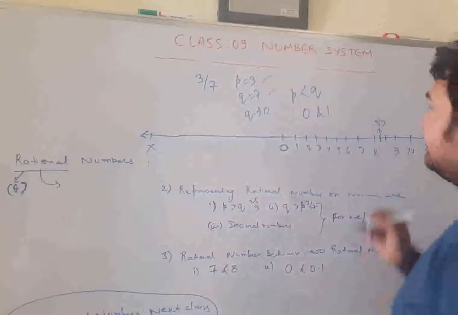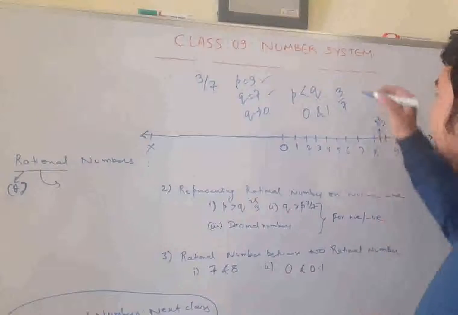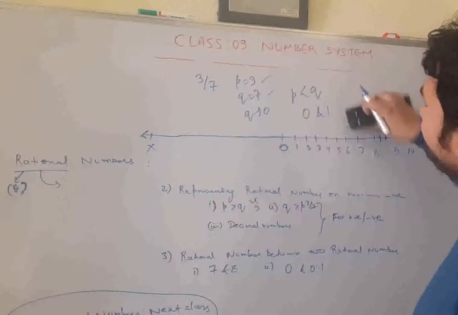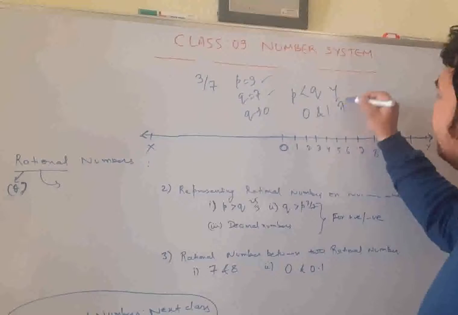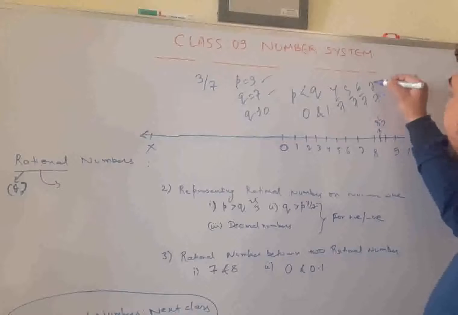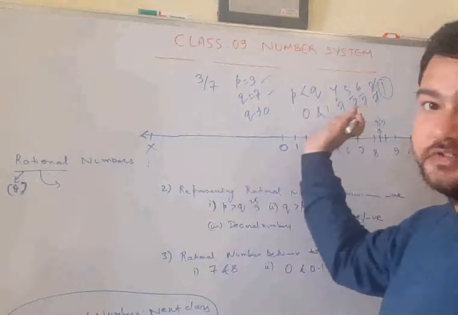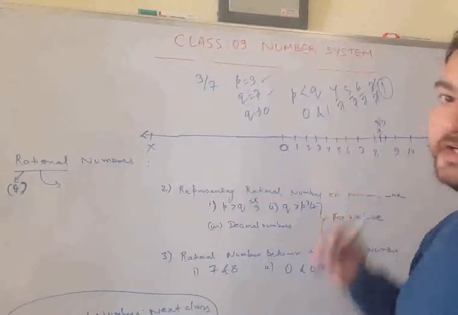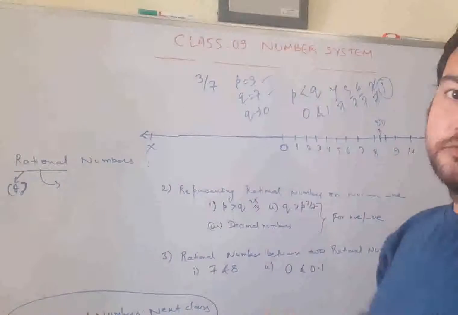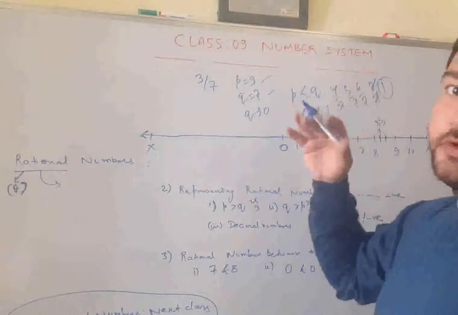How? See, it is 3 by 7. If you keep increasing the numerator, it will become 4 by 7, 5 by 7, 6 by 7, 7 by 7, and now it will become 1. Till now it is less than 1. Is it negative? No. 3 by 7 is not negative. Is it 0? No, it is not 0. Where is it? It is somewhere between 0 and 1.